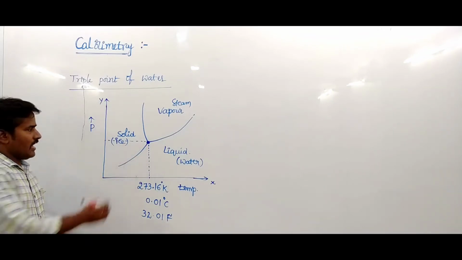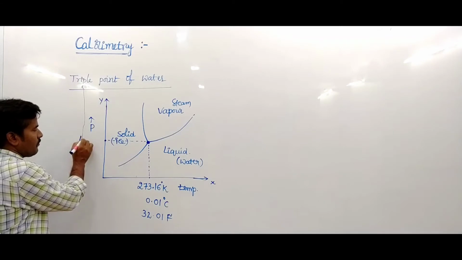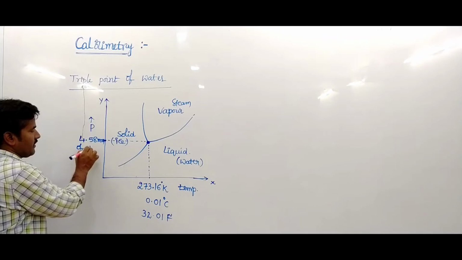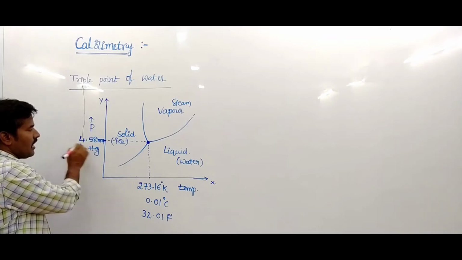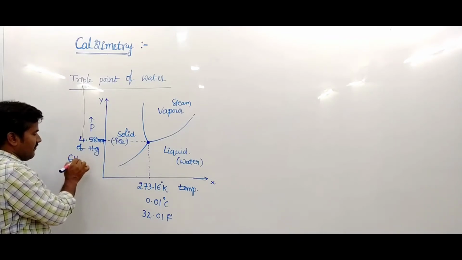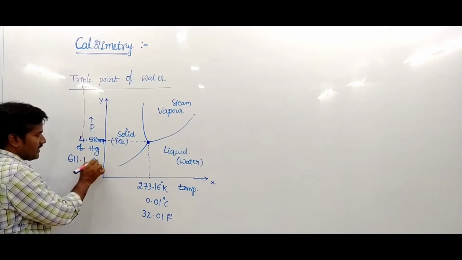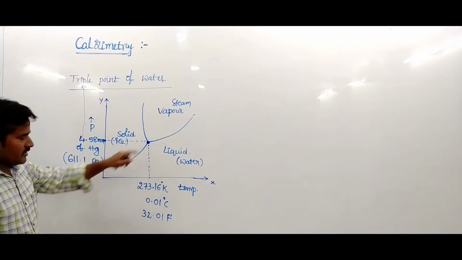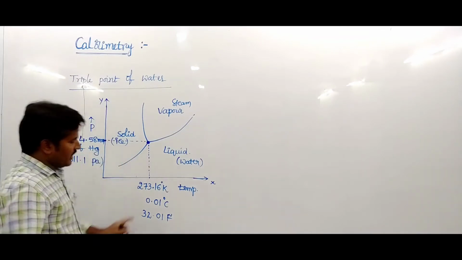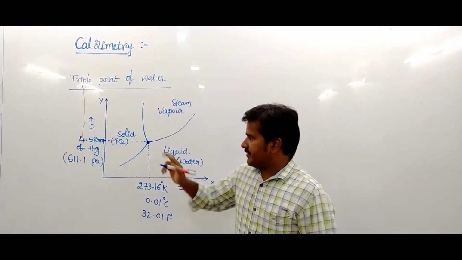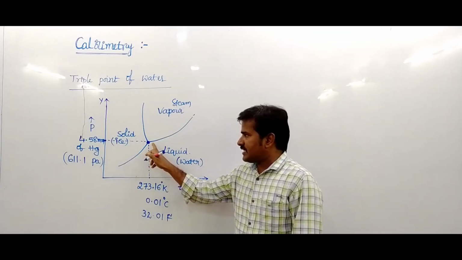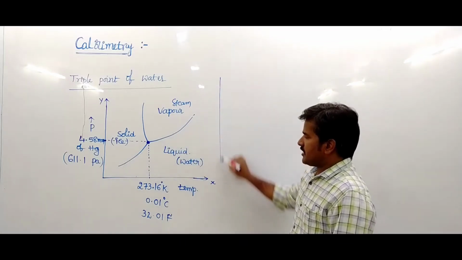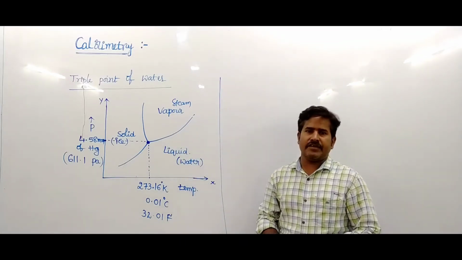And the pressure is 4.58 millimeters of mercury, or in Pascal, 611.1 Pascal. This is the pressure of the triple point. So the triple point of water is the point at which the three states of water are in equilibrium.